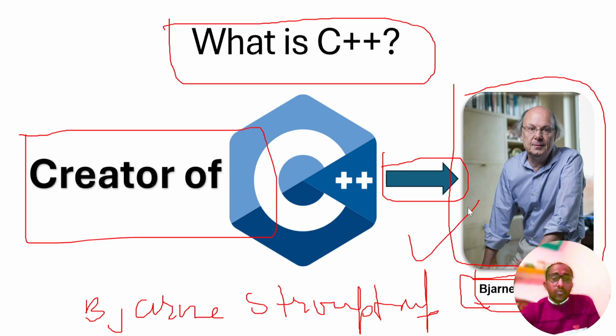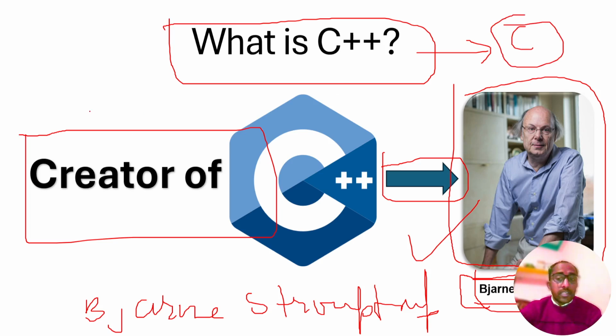And why we need to study it is, what is C++? C++ is a powerful high performance programming language that builds on the foundation of the C language. C++ is the superset of C. It is a branch, created with the help of C language, C programming. So C++ is a powerful high performance programming language that builds on the foundation of C. It was developed by Bjarne Stroustrup in 1985.